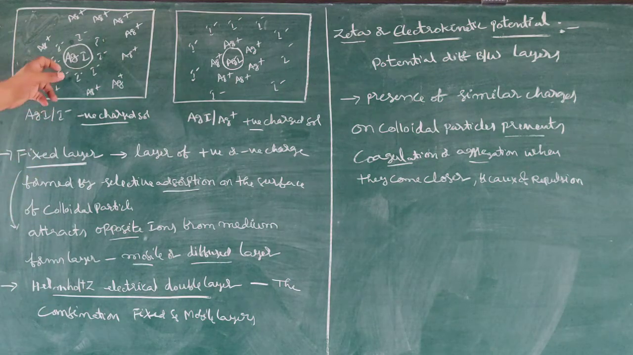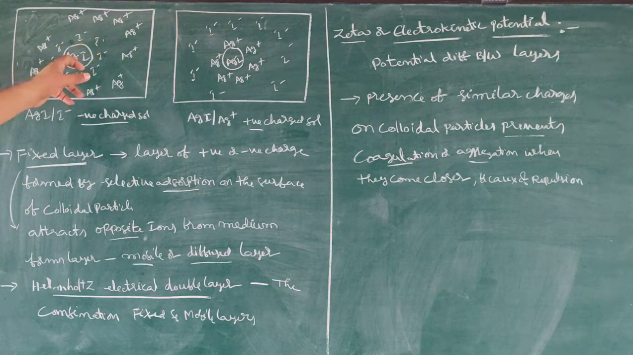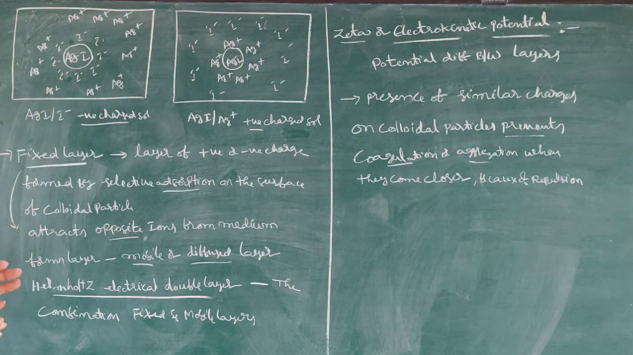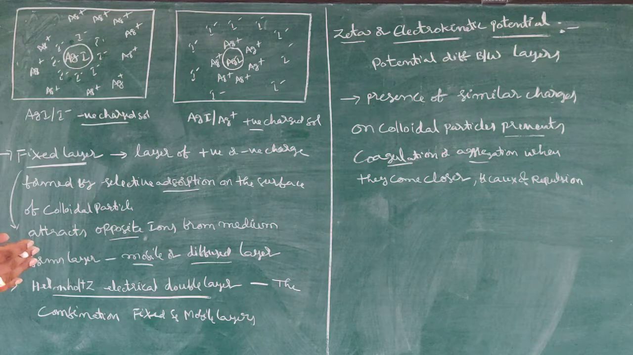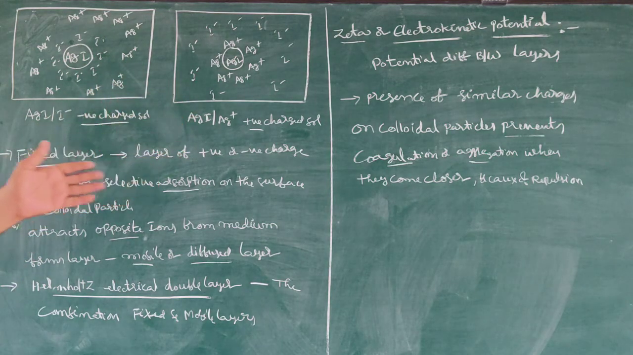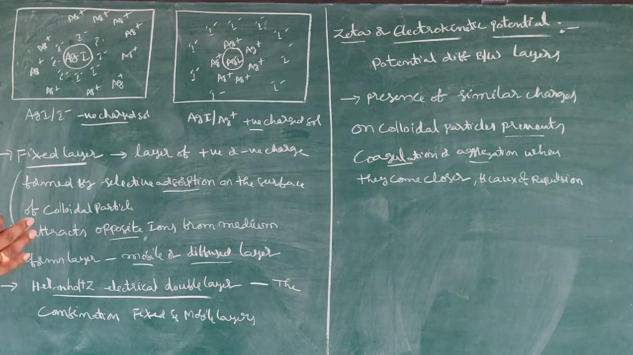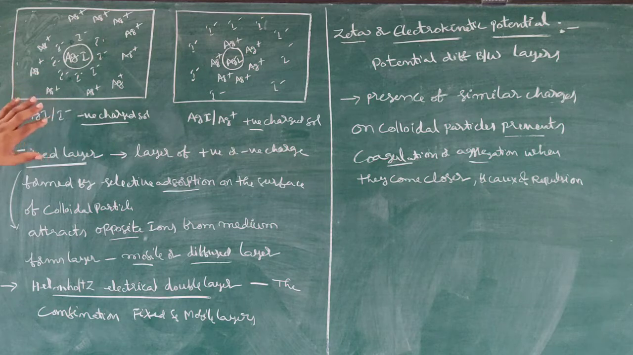The presence of similar charges on colloidal particles prevents coagulation or aggregation when they come closer together, because of repulsion. This area is important. In the last 5 years, questions have been asked nearly 2 to 3 times on this concept. Please revise once again carefully.